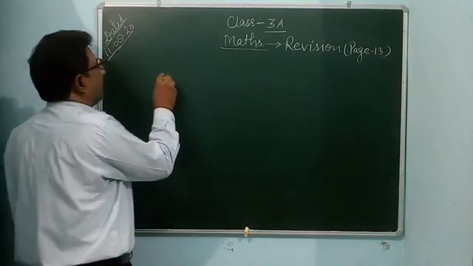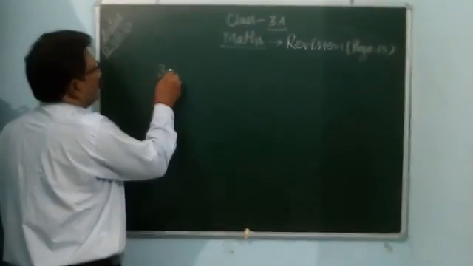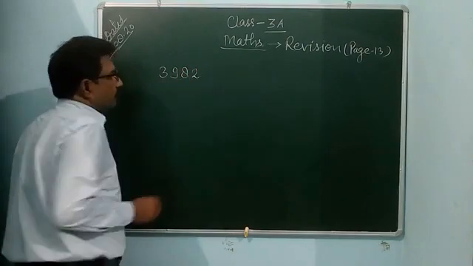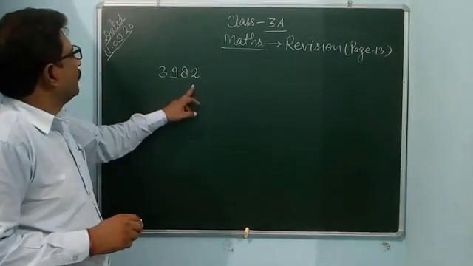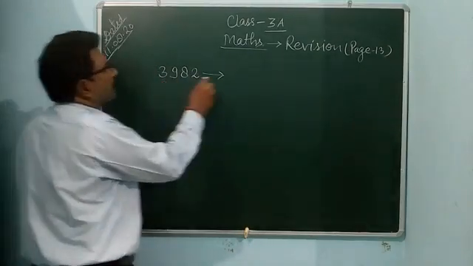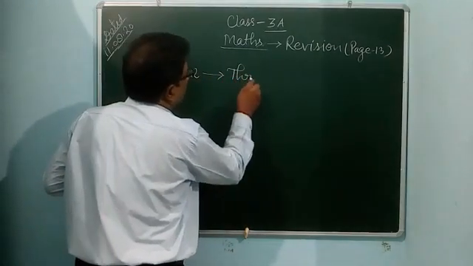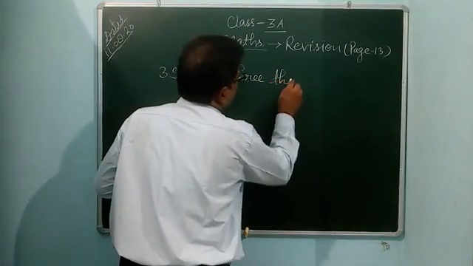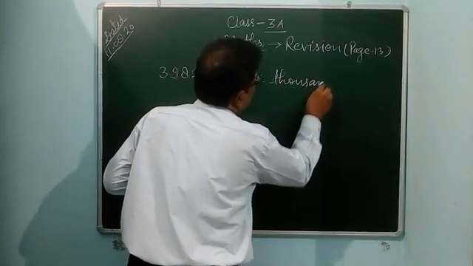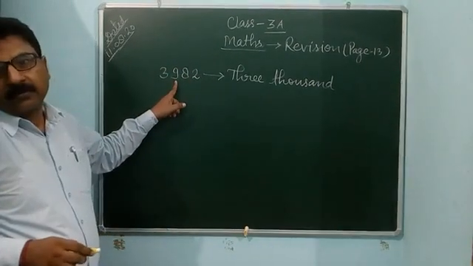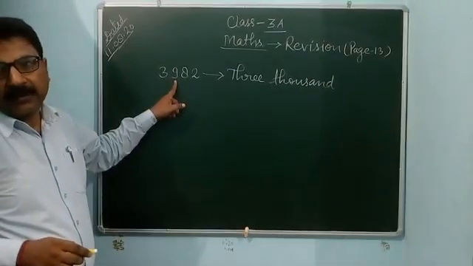See, the first example is given: 3982. How can you write it? 3 is in the thousands place, so it is 3000. You can write 3000. Then 9 in the hundreds place has place value 900.